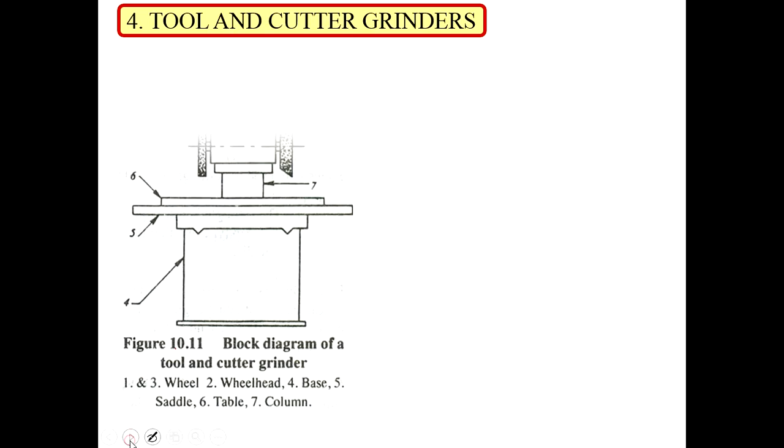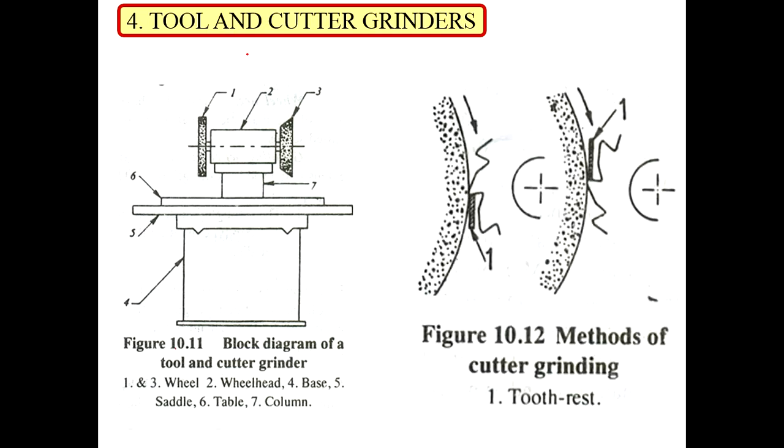Then we have the tool and cutter grinders. For grinding tools or cutters we use these grinders, so that's why it is called a tool and cutter grinder. It is just like a bench grinder. In a machine shop, for grinding or sharpening tools, we use this tool grinder. This one is for a milling cutter. For sharpening the milling cutting edges, we use this grinder, so that's why it is called a cutter grinder.